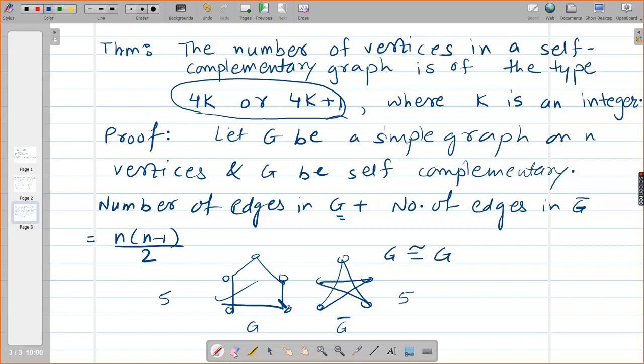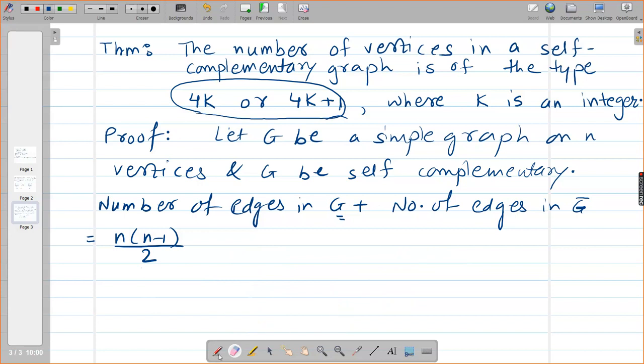The graph is self-complementary, G bar is its complement, therefore they should have same number of edges. So number of edges in G is equal to number of edges in G bar.